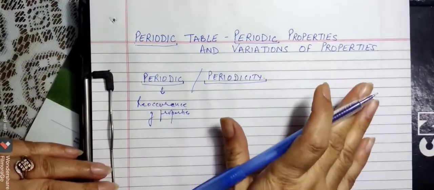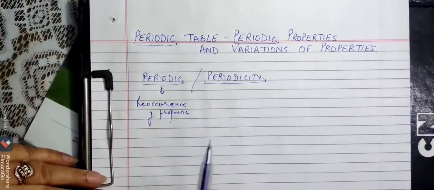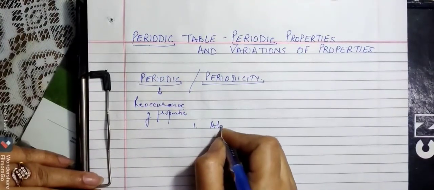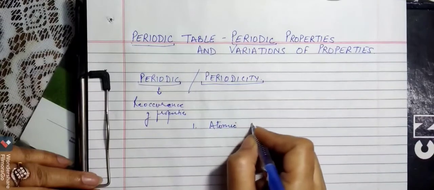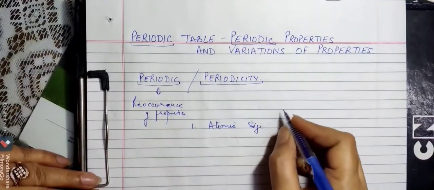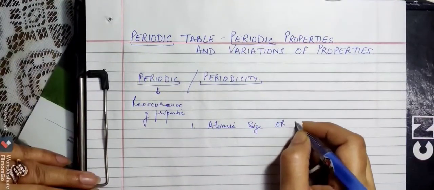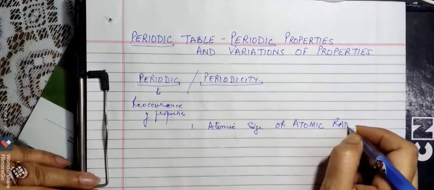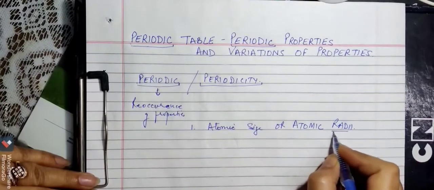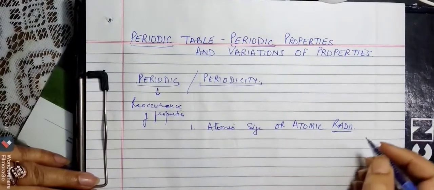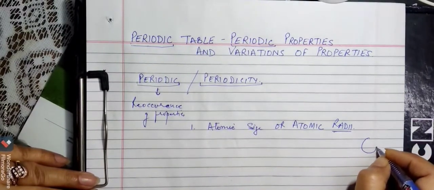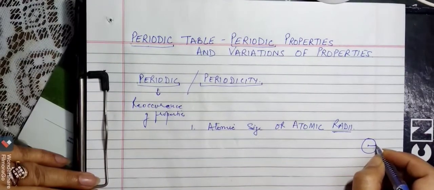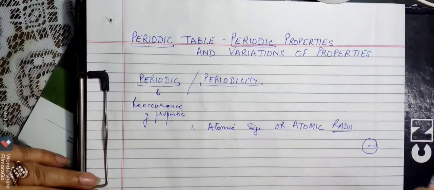Alright, now in this we are going to study about certain properties. The first property we are going to study is atomic size. The term is also known as atomic radii. I think you all know what radius is. You have all studied about a circle. The distance from the center of the circle to the outermost point is known as the radius.